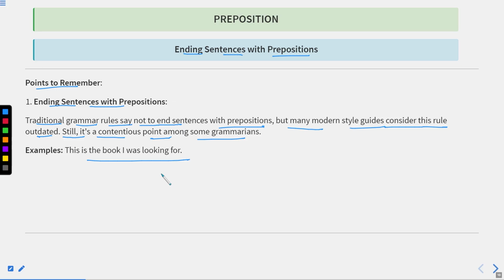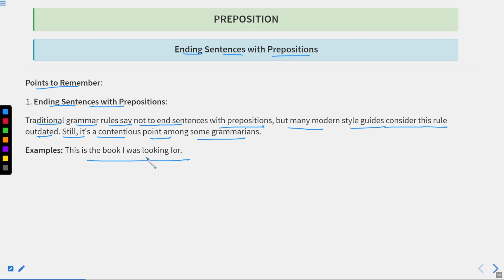Obviously, if we are using prepositions with interrogative words, we use the preposition basically at the end of the sentence. For example, what are you looking for? Where are you going to? Or whom did you speak to? So these types of sentences.